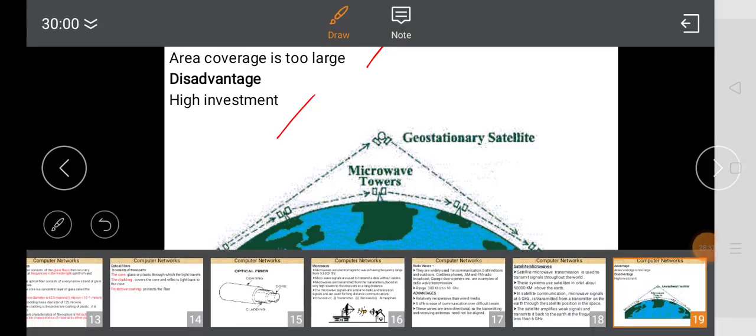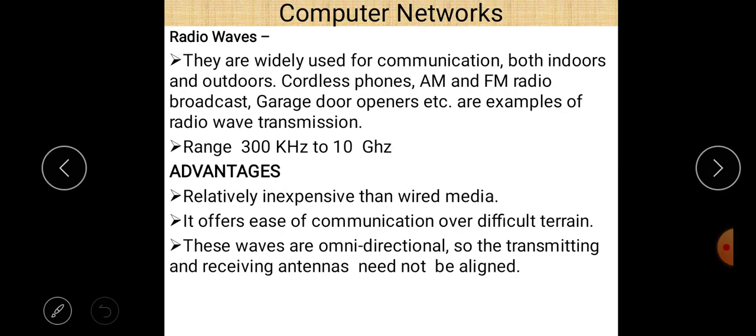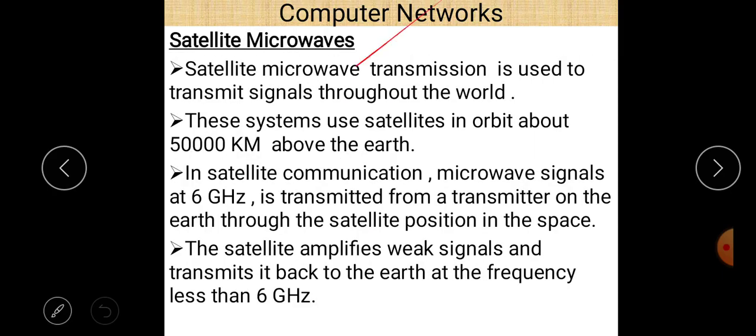For short distance we prefer radio wave. Among the different non-wired or unguided media, radio waves have the smallest range, then microwave, and then satellite.